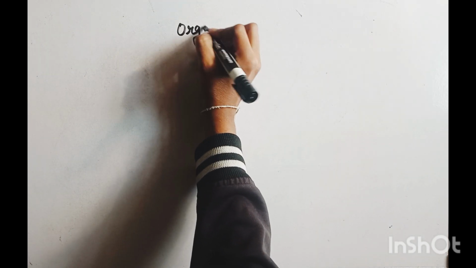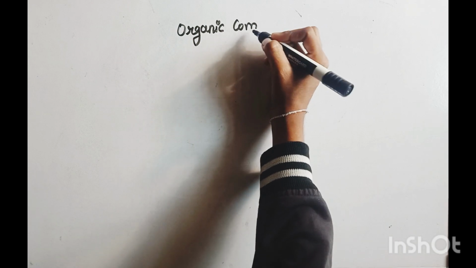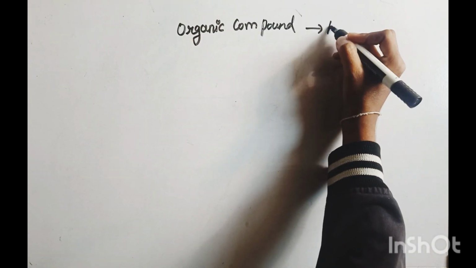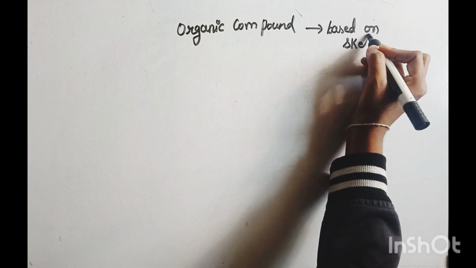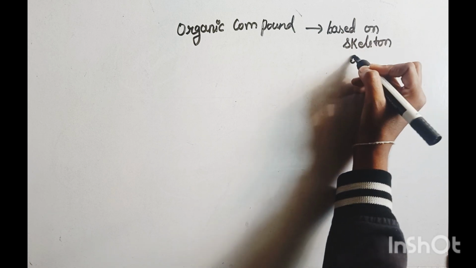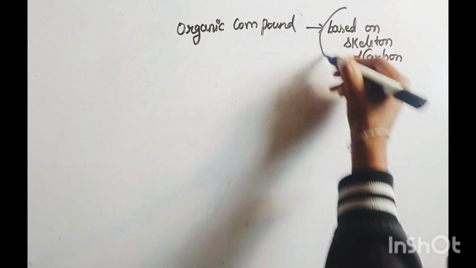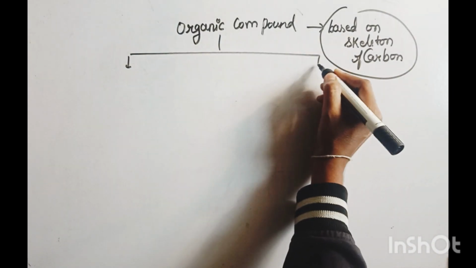Next, how to classify organic compounds? Organic compounds are classified based on the skeleton of carbon. Okay, so organic compounds are classified into two types.